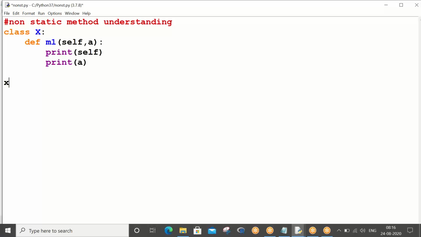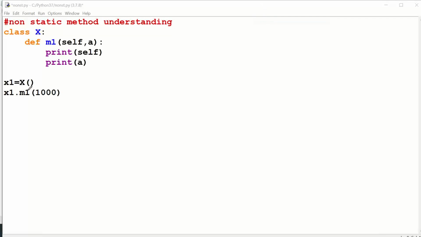I'm just calling x1 equals x. The moment I call x1 equals x, its object gets generated, correct? Now x1 dot m1, I'm giving 1000. What is the meaning of this 1000? First of all, x1 equals x, the object gets created, and its object's address goes and sits in this reference variable.